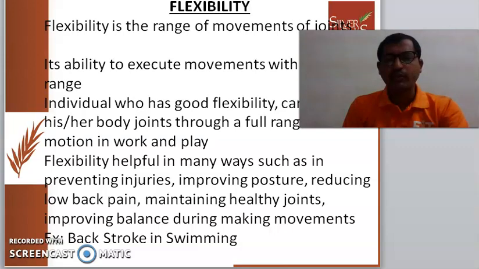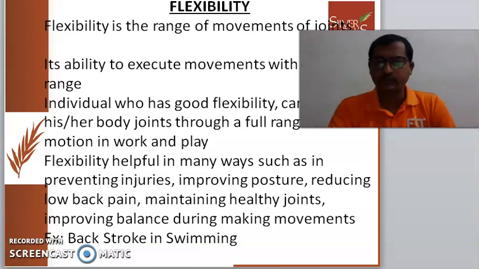It's affected by muscle length, joint structure, tendons and ligaments. An individual who has good flexibility can move his body joints through a full range of motion in work or in play. Every individual seems to be impressive while doing some activities. Flexibility is related to genetic factors as well as physical activity programs. Usually, tight joints prevent smooth and efficient movement.